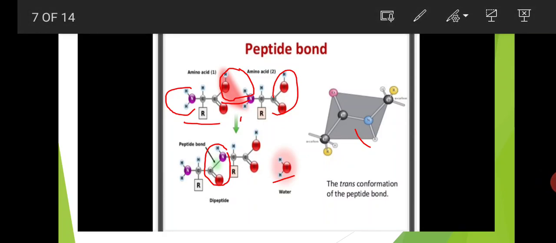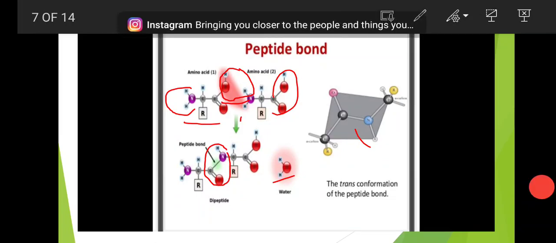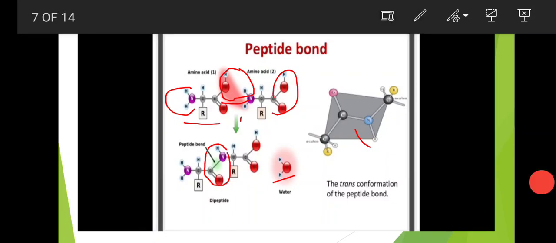The carboxylic acid functional group of one amino acid and the amino functional group of another amino acid will participate in peptide bond formation. These two functional groups lose a water molecule and form a bond between C double bond O and NH, that is called an amide bond or peptide bond.